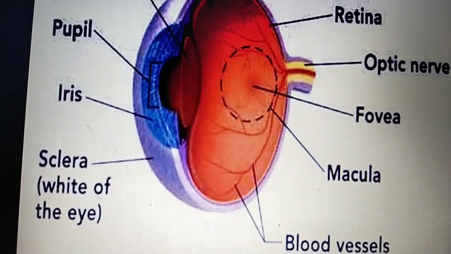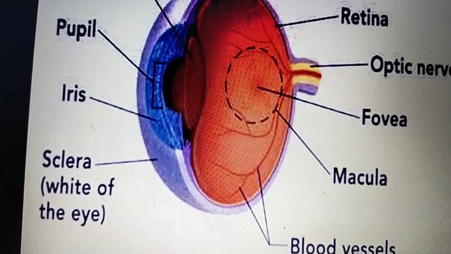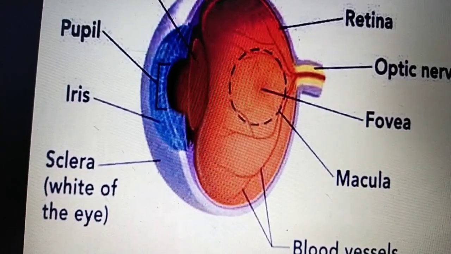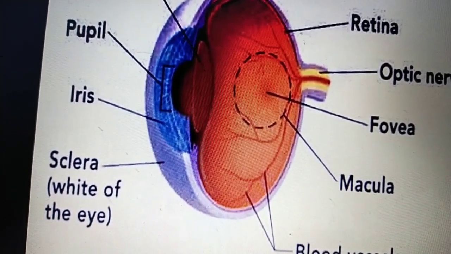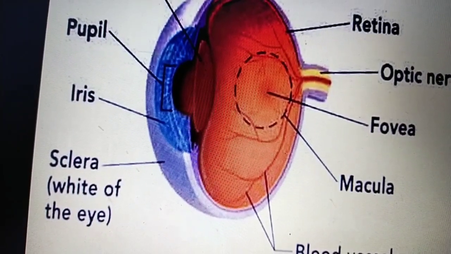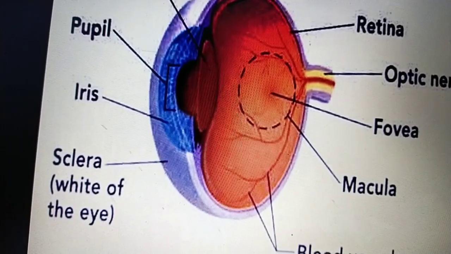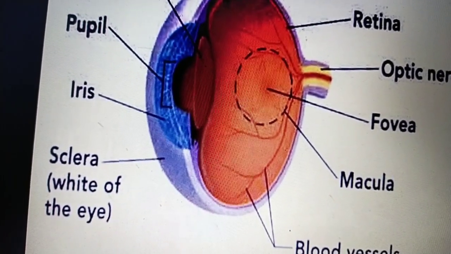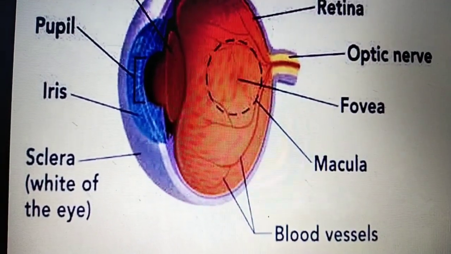And macula, it is an oval shaped pigmented area near the center of the retina of the human eyes. Some other animals' eyes also have a macula, but their diameter is more than 5 mm. Okay, and this macula's central part has one pit, that is the fovea.